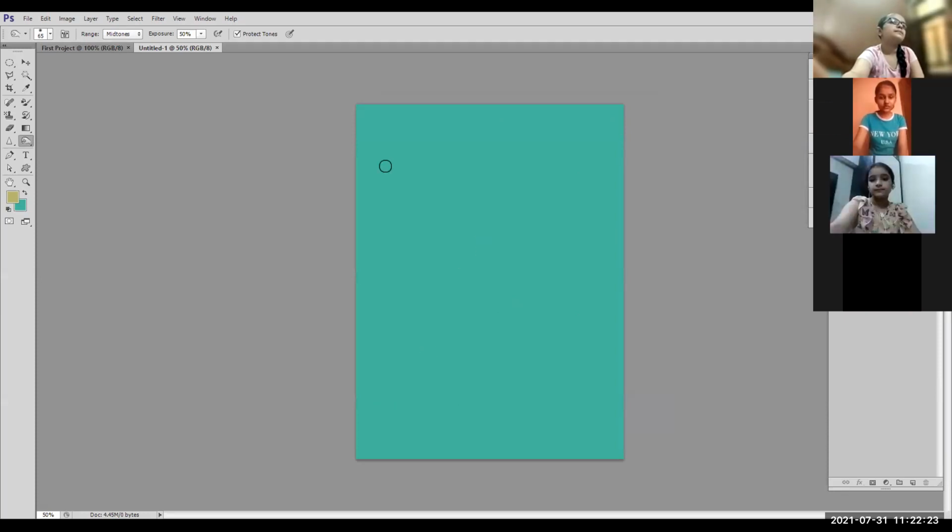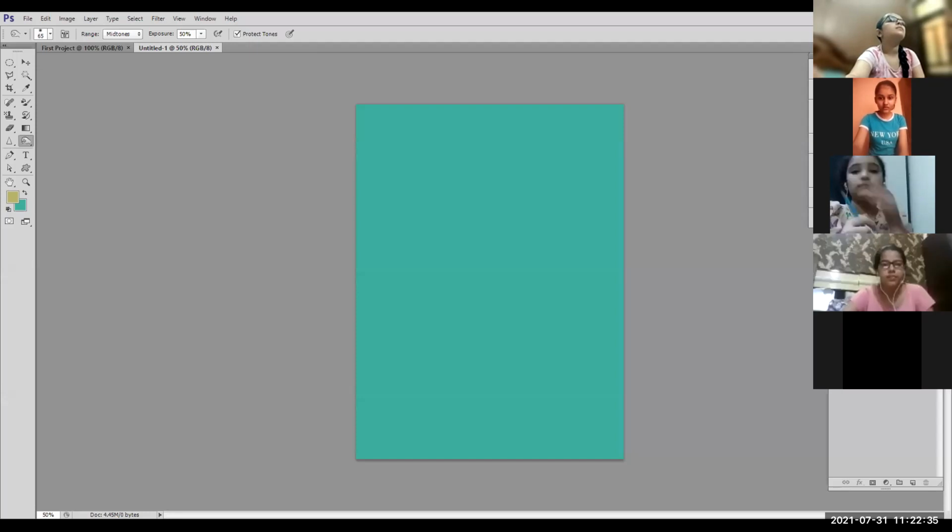Now see, when I open a new file, in the layers panel, you can see there is a background layer. One layer by default, which is your base layer, on top of which we will place the other objects. This is the base layer, the background layer, and it is locked. You can see the lock symbol here. That means we cannot make changes in this plain background layer. Whatever object we want to place will be placed on top of it in a different layer. And we can unlock this layer by double clicking on it.